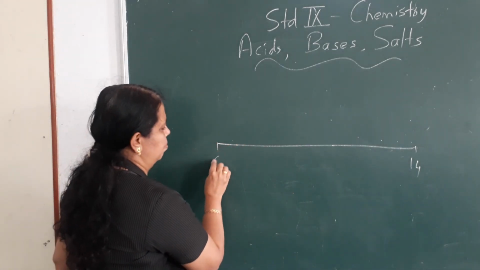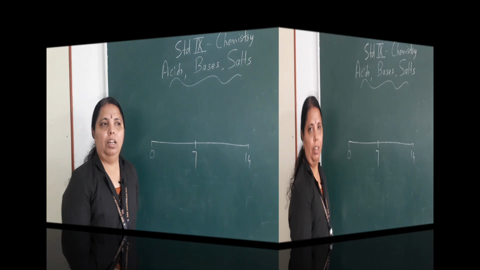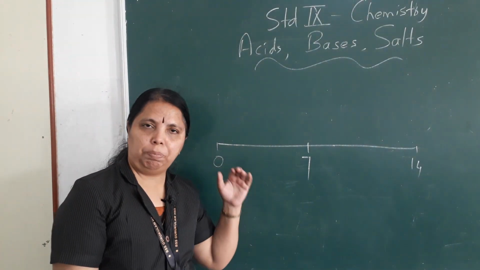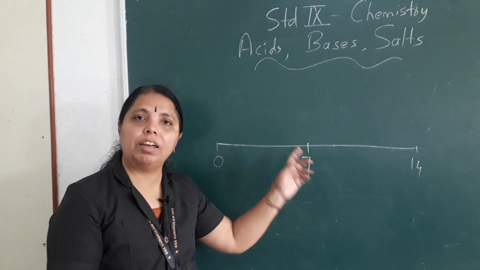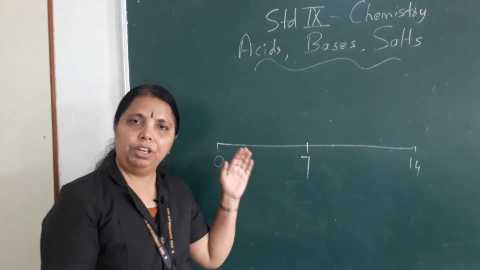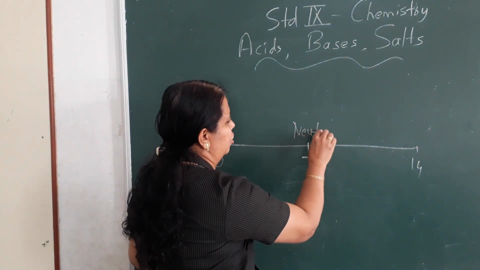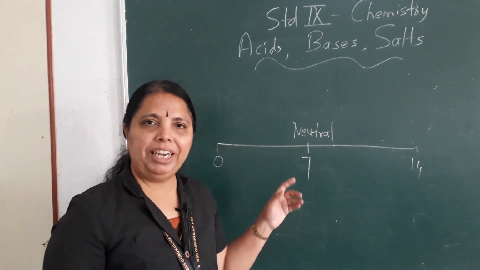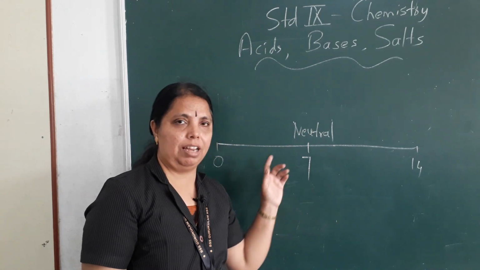Now, this is the pH scale. It ranges from 0 to 14, and in between we have 7. If the pH of a solution is 7, then we know that solution is neutral in nature. If we know the pH of a solution, we can easily identify whether it is acidic or basic.